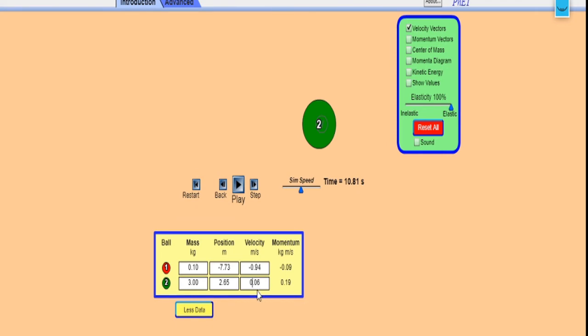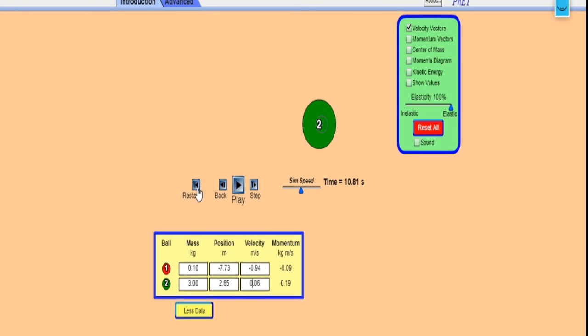If you have observed here, the second body's velocity initially was 0, at rest. Now if you observe it is 0.06, that means a very slight movement. So if the mass gets increased more and more, then this movement will also not be there. It will be almost equal to 0 only. That means after the collision also the second body remains unchanged, in its rest position only.